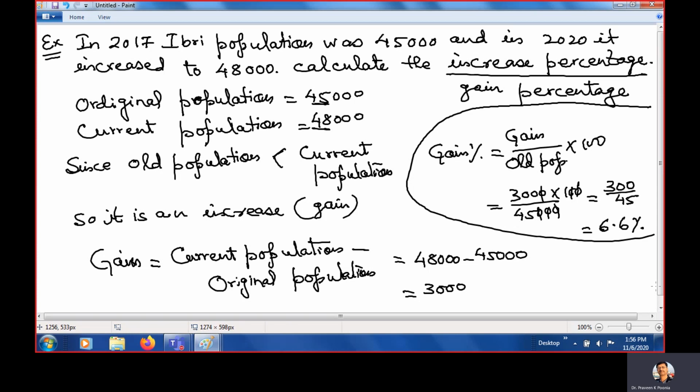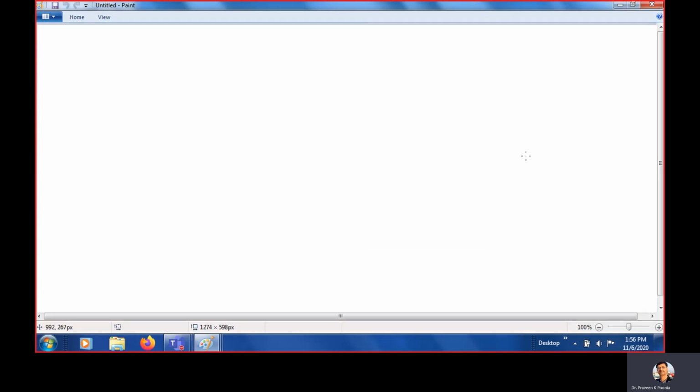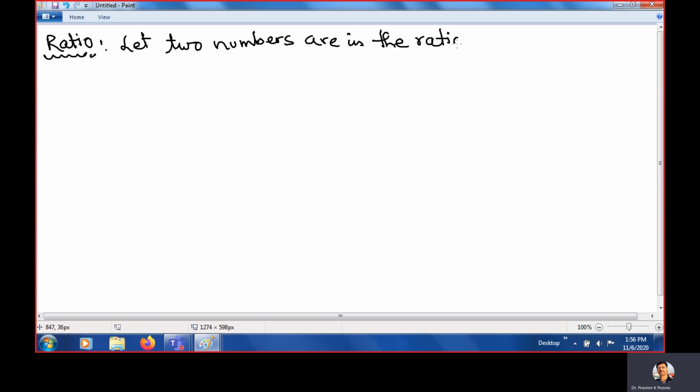Okay. So the last topic that we are going to study in this is ratio. Clear? So ratio is denoted by, let two numbers are in the ratio x to y.